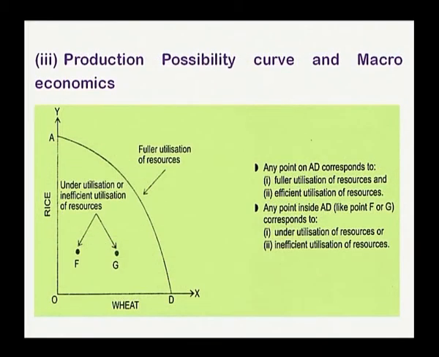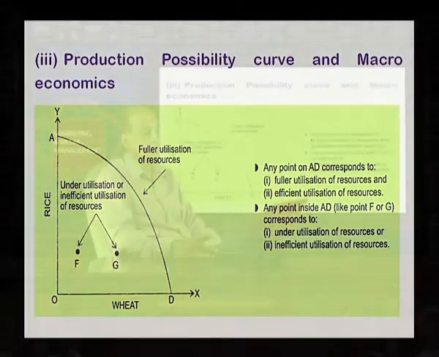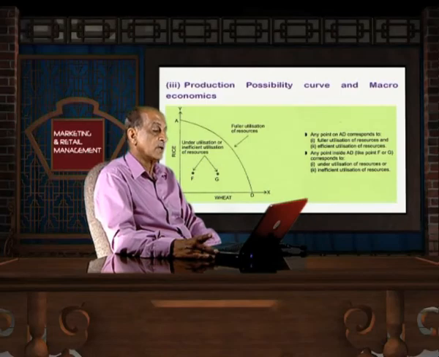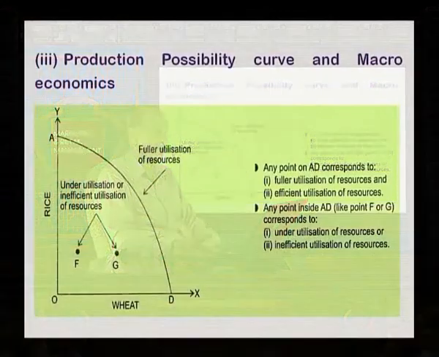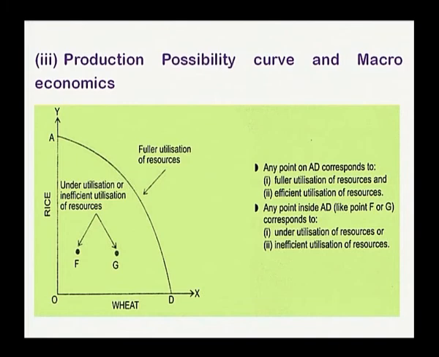Now, the production possibility curve and macroeconomics. We have seen so far the micro level change with the change in resources and with technological development. But at the same time, we will discuss the change in the production possibility curve from the macro level. As we have seen in this diagram, A and D is the full utilization of resources. Resources which are available with the nation can be used in this position, and we can get the highest production, and that is A and D.